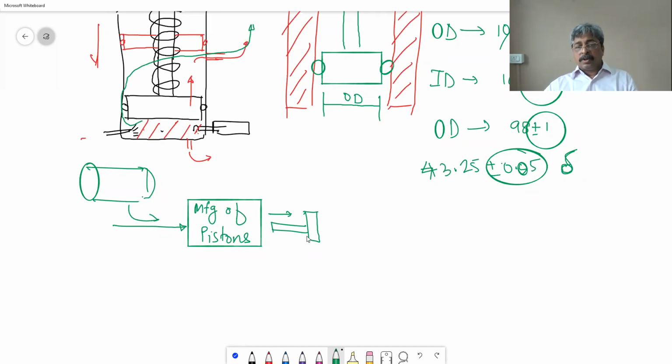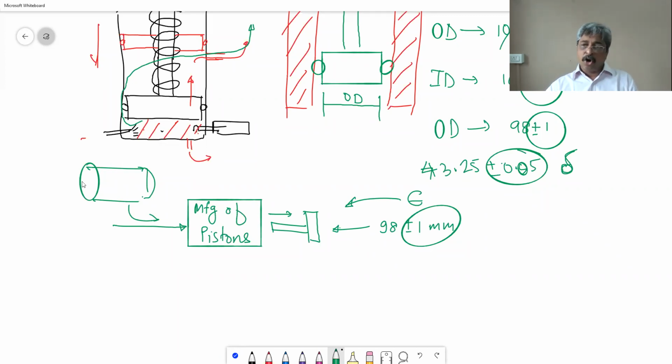Now, the one who is going to buy this product has specified that yes, I want this 98 plus minus 1 millimeter. So he has given us epsilon. Epsilon is supplied by the customer.